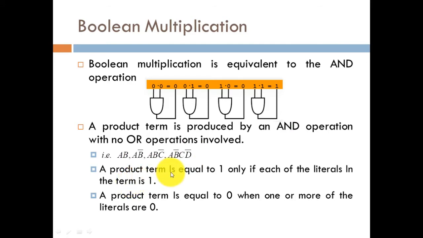What is so peculiar about it is that the product term is equal to 1 only if each of the literals in the term is 1. So when all the inputs are equal to 1, then only the outcome will be 1, else the outcome will be 0. The product term will be 0 when any of the inputs is 0. So a product term is equal to 0 when one or more of the literals are 0. This is what I'm trying to explain to you.